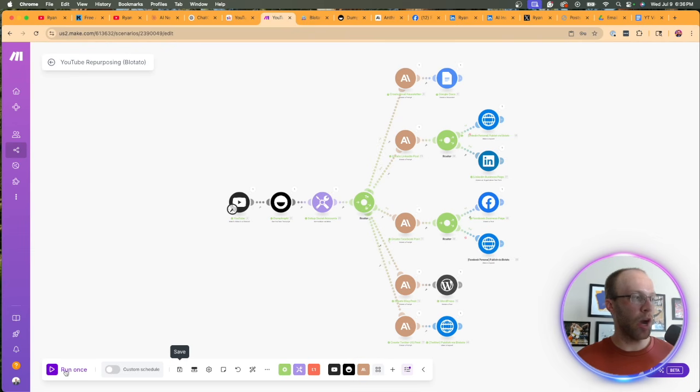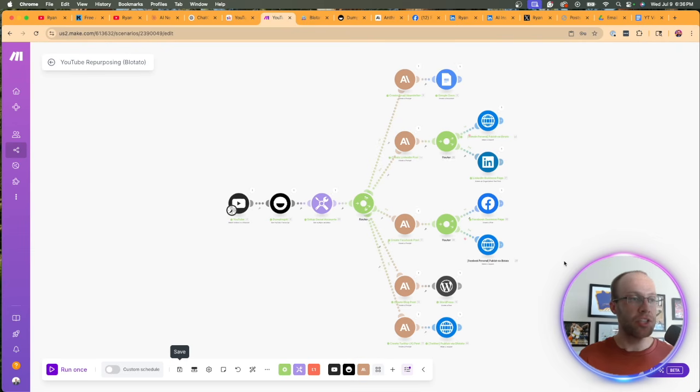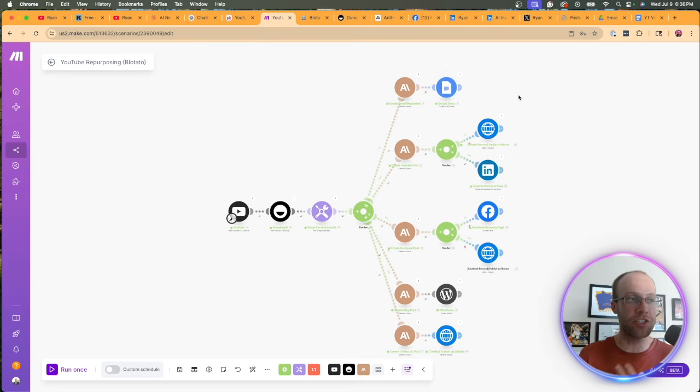So before I click run once down here to test it, I will say you'll notice some of these paths are disabled. For instance, my Facebook personal page and also my LinkedIn personal page. I would recommend disabling anything where you have a large following or just certain personal pages where you don't want AI generated content to show up unless it's fine-tuned, it's reiterated, it looks good. Whenever you're testing automations, I would not recommend posting to personal pages with large followings or even email platforms, right? That's why I'm going to a Google Doc as just a draft. And for WordPress, I have this saved as a draft as well. Just keep these little things in mind as you're testing.